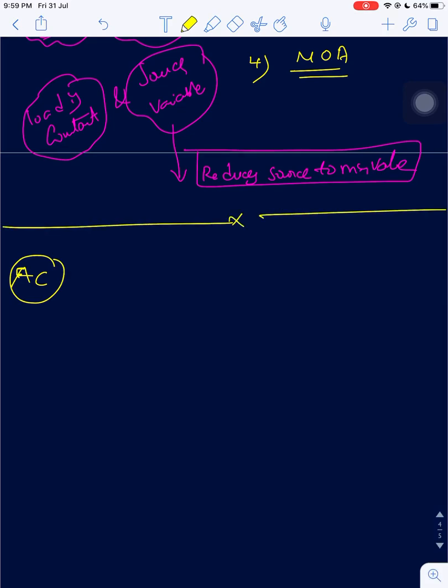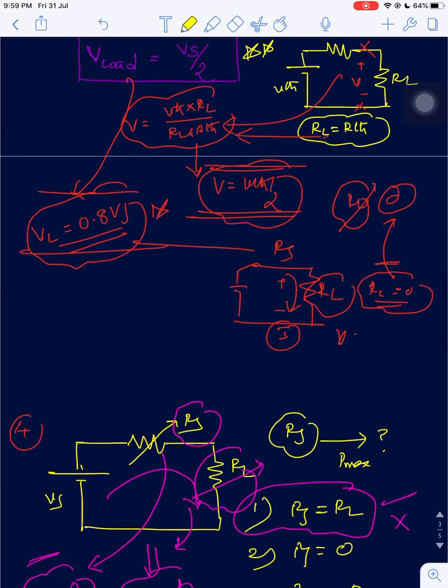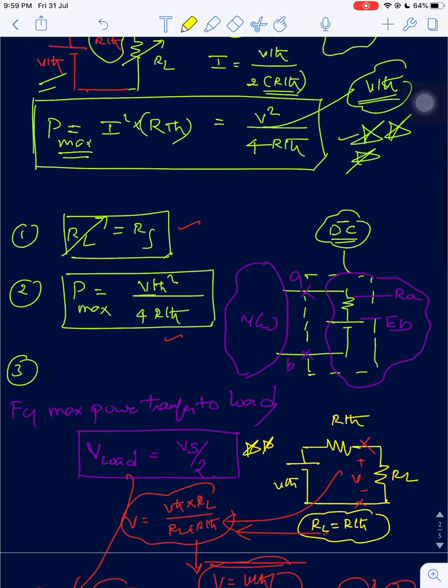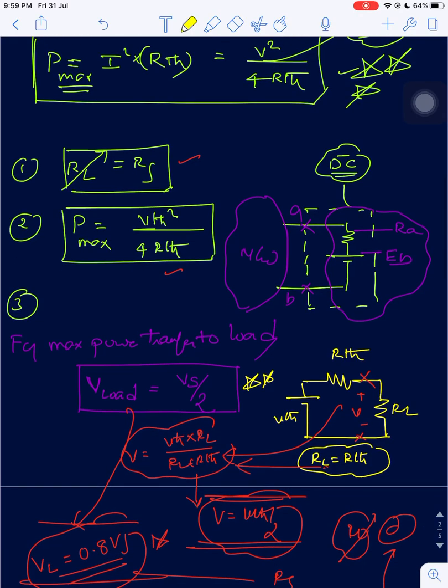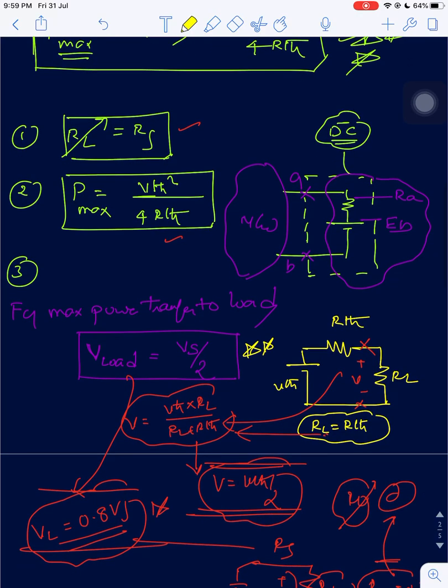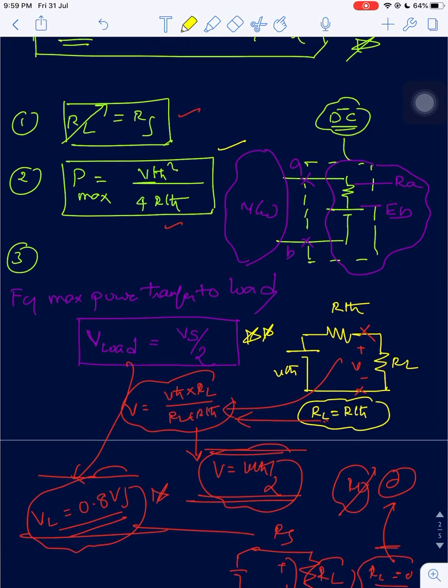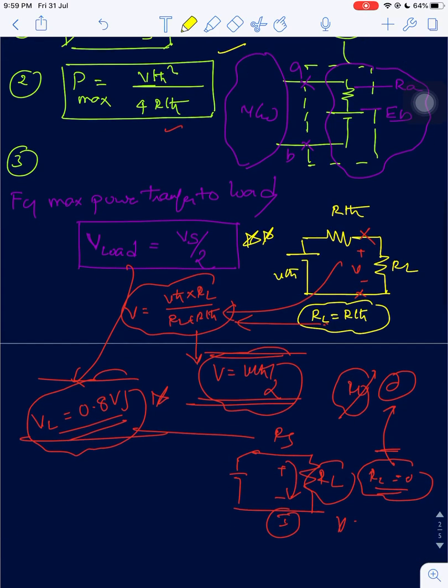Any number of questions will be a combination of these concepts only. You can write down these concepts on a separate paper. Concept 1 is RL equal to RS. Concept 2 is Pmax equal to VTH whole square by 4 into RTH. Concept 3 is load voltage, where the load may be of different types. The load may be only a resistor. The load may be a combination of a resistor and a voltage.